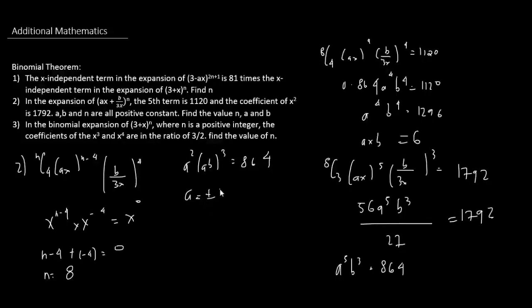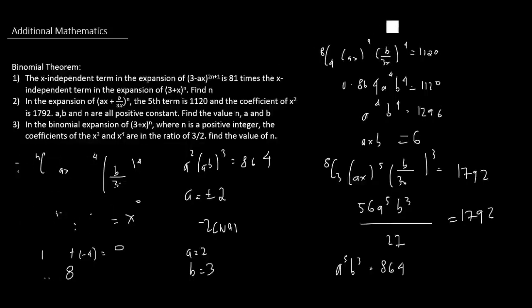So a is plus or minus 2, right? But notice here that it is given as a requirement that a must be a positive constant. So therefore, negative 2 is rejected. So if a is equal to 2, therefore b is equal to 3. And yep, that is it for question number 2. Let's move on swiftly to question number 3.